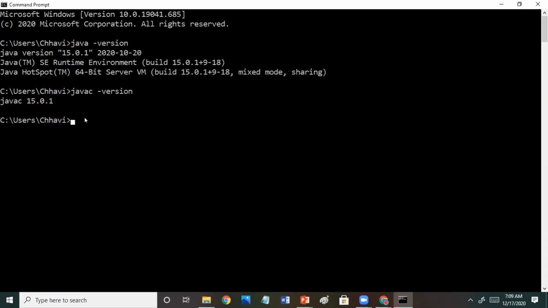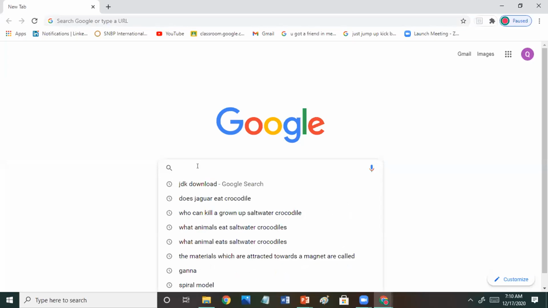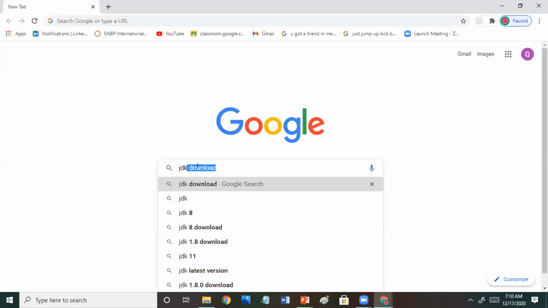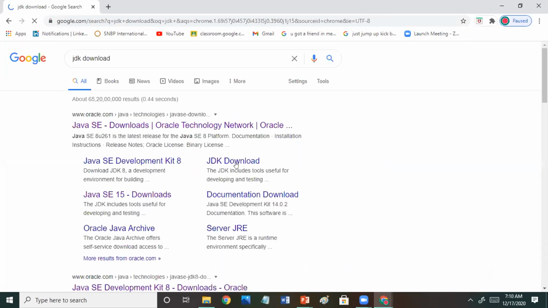I will just exit from here and go to the search. I will write JDK download. Okay, JDK download. So there is one first link which you can see, Java SE downloads.